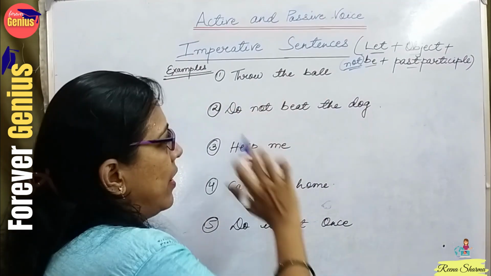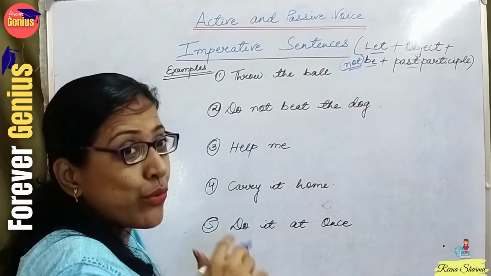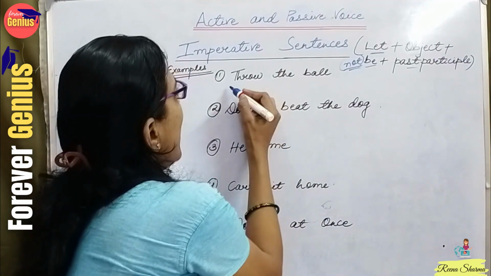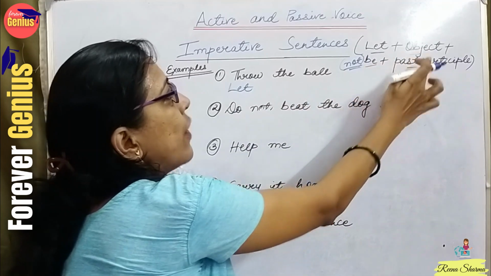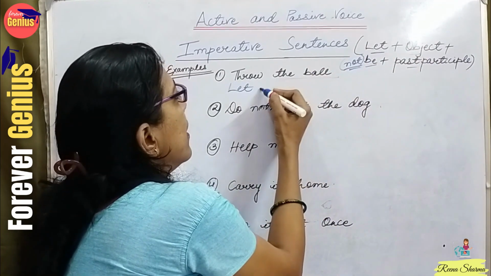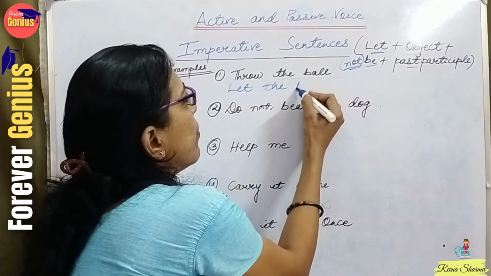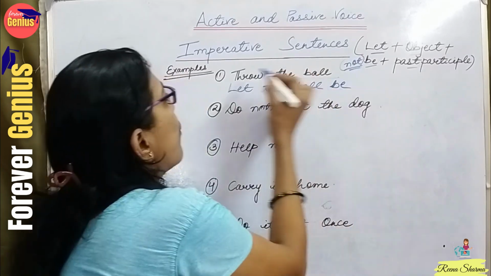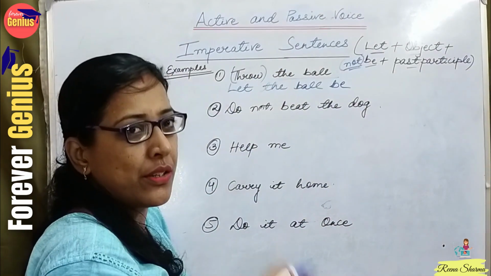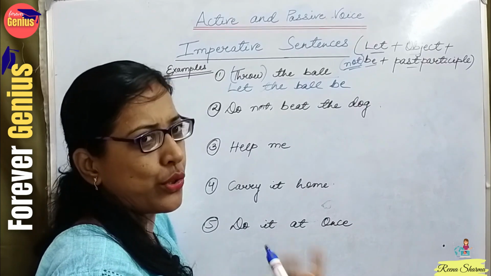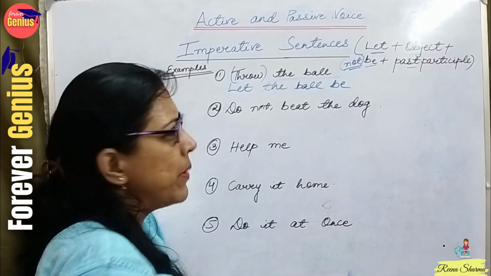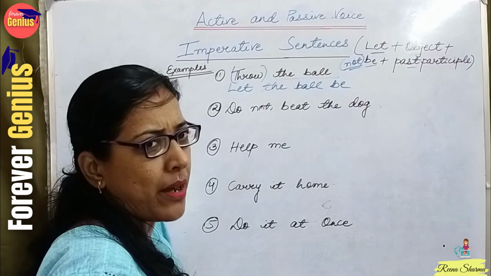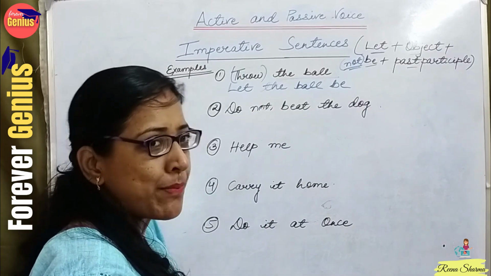So, throw the ball. I have to start with what? Let. If I start with let, the object is the ball. Let the ball be. So what will I relate it to, throw? Will I write throw? No, throw is the first form of the verb. We have to write the third form of the verb, which is also known as the past participle.